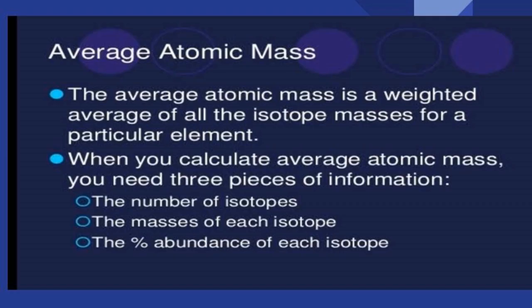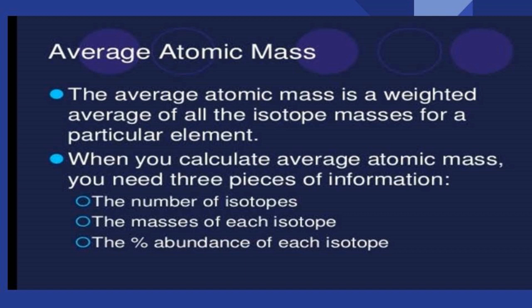Next, we are going to see average atomic mass, AAM. Average atomic mass of an element is the weighted average of the masses of its naturally occurring isotopes.